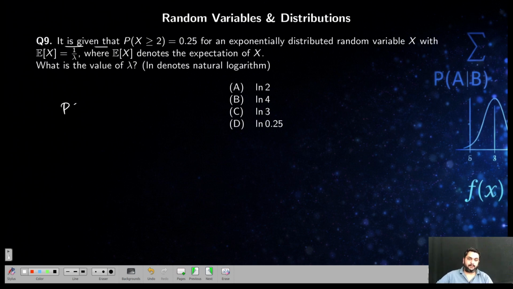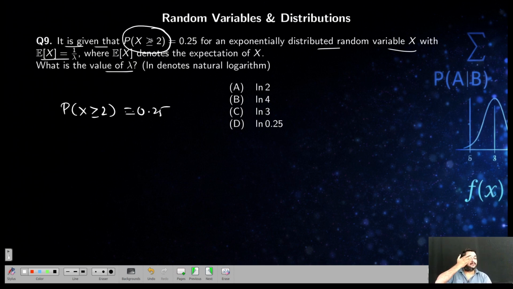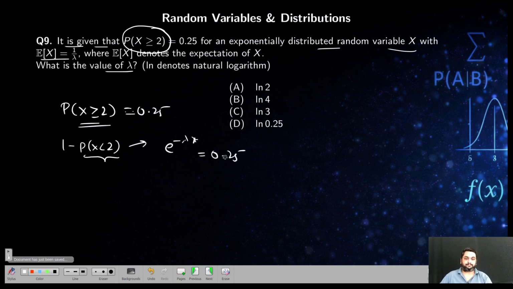Given that the probability of P of X greater than or equal to 2 is 0.25. For an exponentially distributed random variable X with expected value 1 by lambda, what is the value of lambda? Given the standard exponential distribution, they have not given the PDF or CDF here. Greater than or equal to 2 means what? You have to consider 1 minus P of X less than 2 and apply the CDF. So this is nothing but the exponential survival function, e power minus lambda x. This is equal to 0.25.